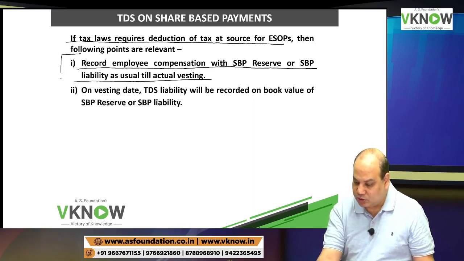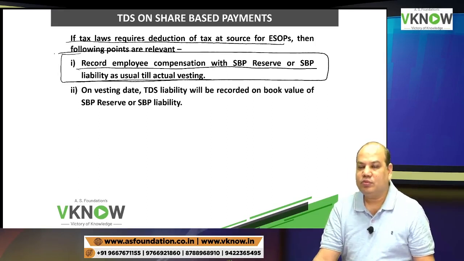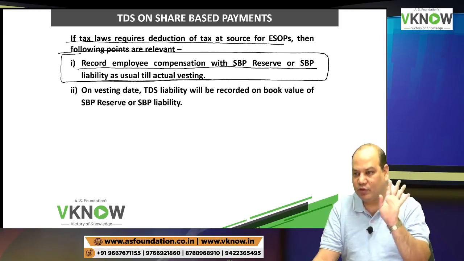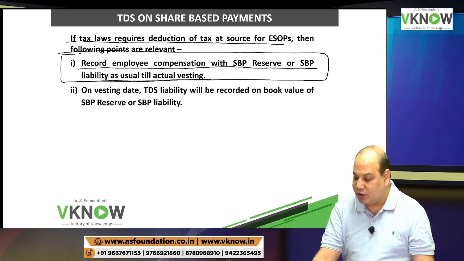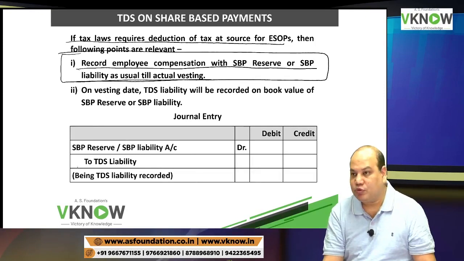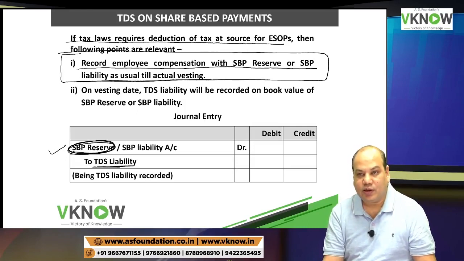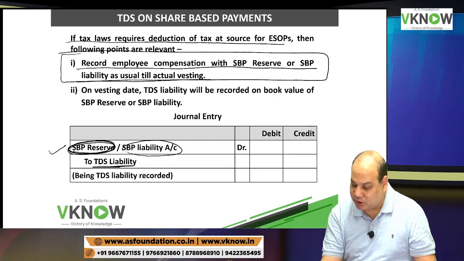So your accounting till vesting date will continue as usual. What we have learned will be followed. On vesting date, TDS liability will be recorded on book value of SBP reserve or SBP liability. So what I'll do, if I have to pay TDS, if it is equity settled option, create a liability by debiting SBP reserve to TDS liability. And if it is cash settled, SBP liability to TDS liability.